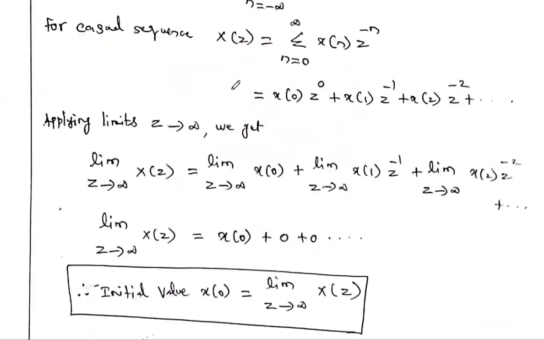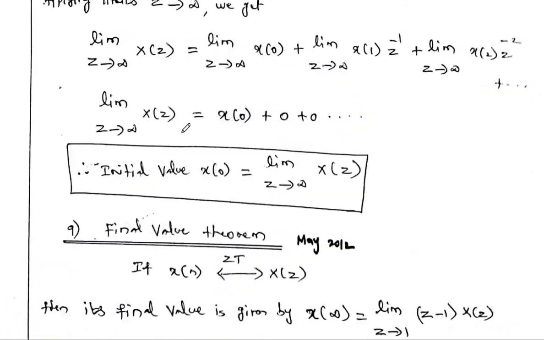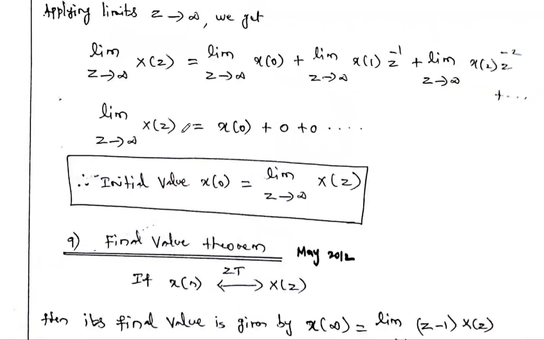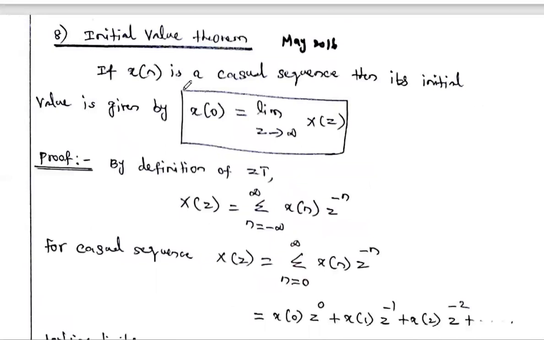Similarly, the final value theorem is used to find the final value, that is at n equal to infinity. What is the answer? So the final value is calculated using the final value theorem. So here we are going to discuss these two theorems. First one, the initial value theorem.